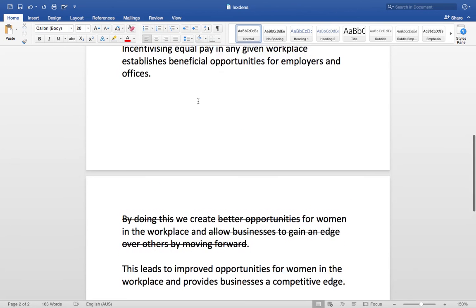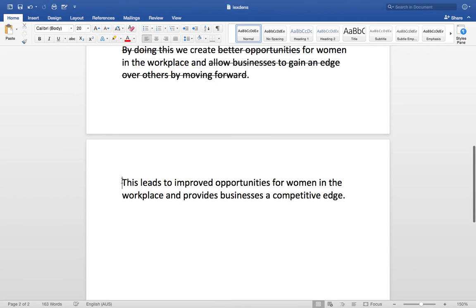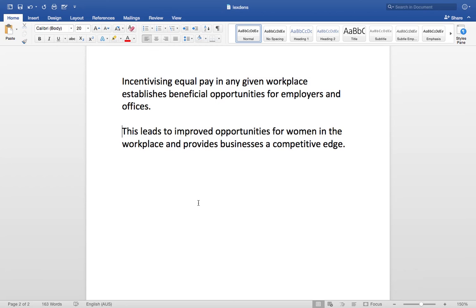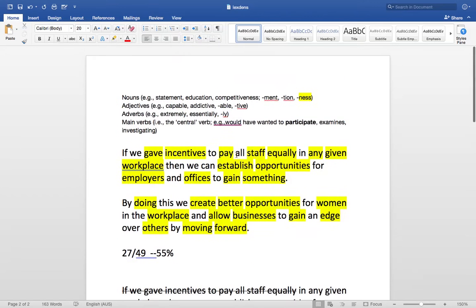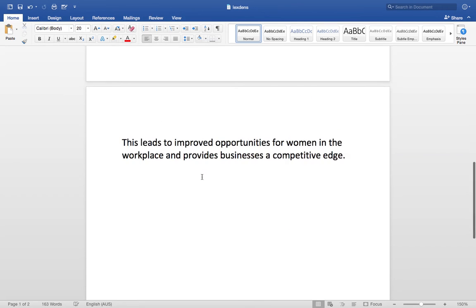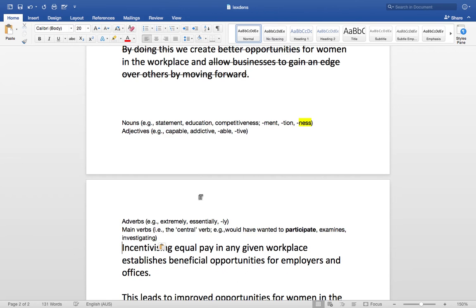So now I'm just going to take my two new sentences, pop them together down here, and I can do another quick lexical density check. Now again, remember, I can get my cheat sheet from up here. I'm looking for nouns, main verbs, adjectives, and adverbs.